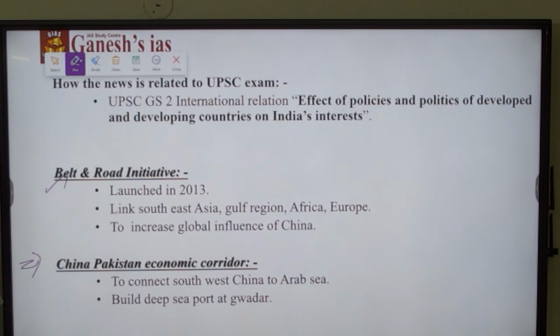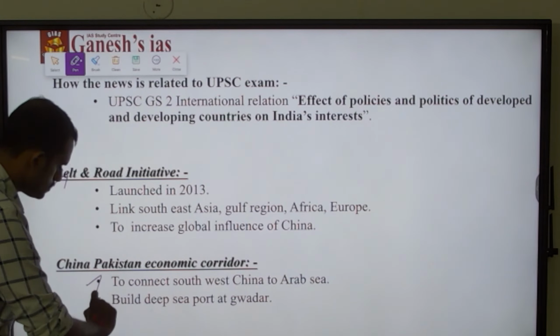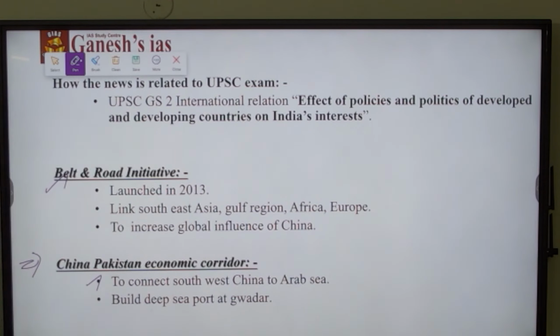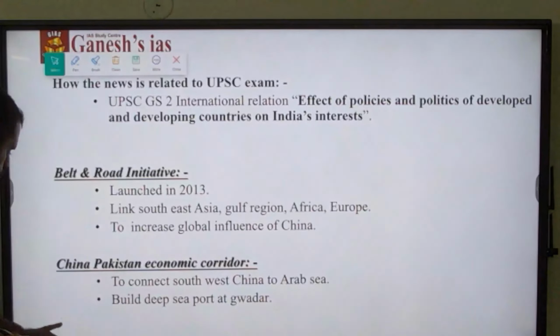What CPEC aims at is to connect Southwest China, that is the Xinjiang province, to the Arabian Sea through the Balochistan as well as Gwadar region, by building infrastructure in the Baluch region as well as building a deep sea port at Gwadar.